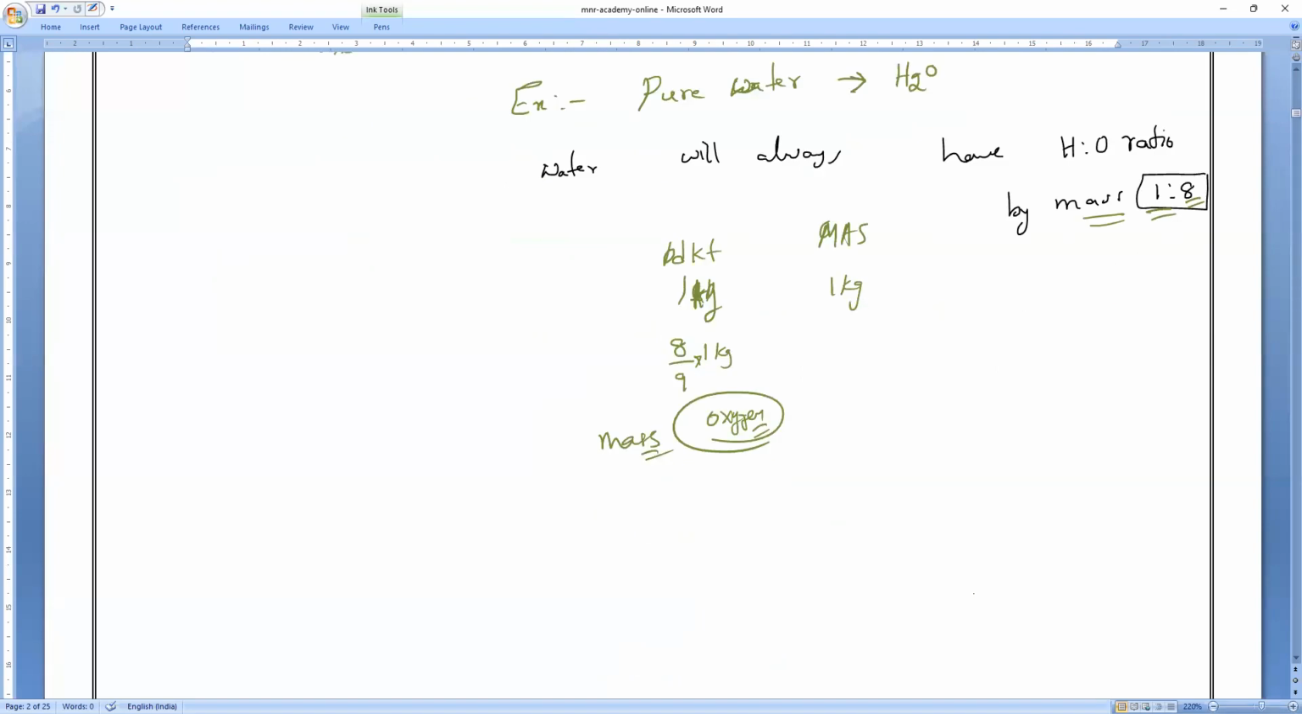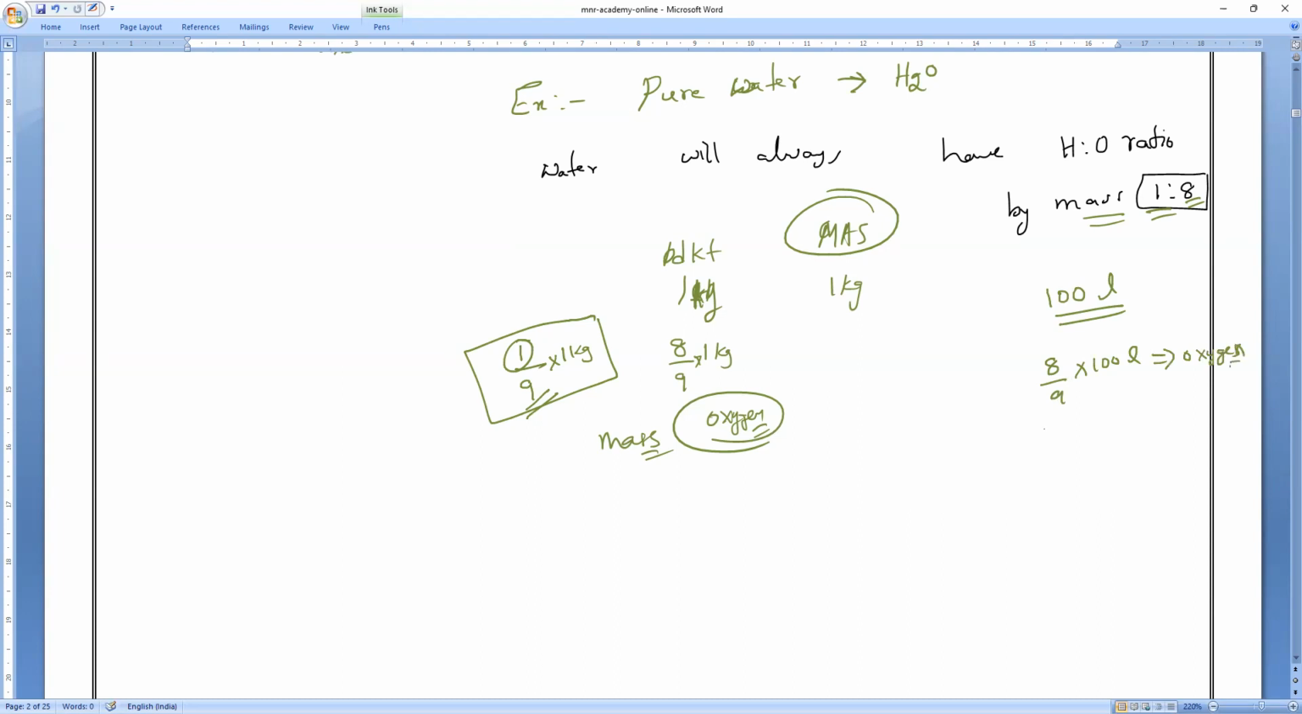Sir, how does it come? I will teach you, don't worry. Understand, everyone? So how much is it? Next, what is the mass of hydrogen? Mass of hydrogen is 1/9 into 1 kg, meaning just one part of water is hydrogen and the remaining 8 parts of water is oxygen by mass. If you go to Chennai, water is also the same. If you go to America, also the same. If you go anywhere in the world, if I take 100 liters of water, in that, 8/9 of the water's mass is what, everybody? It is the mass of oxygen, and 1/9